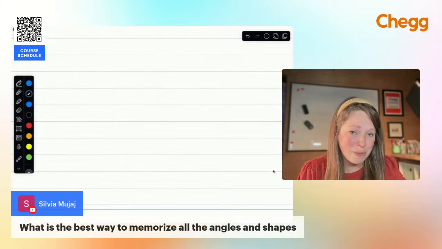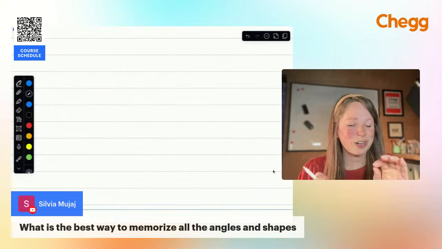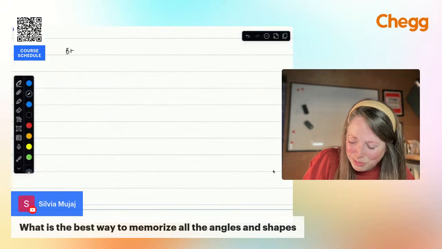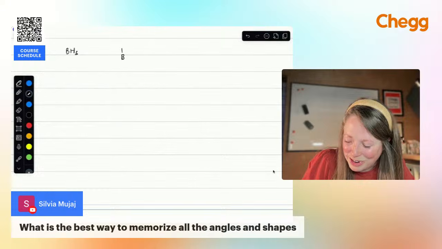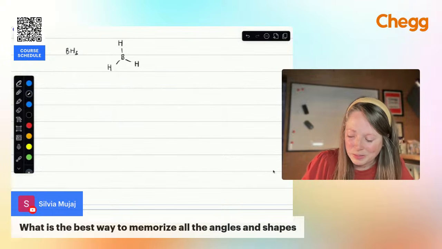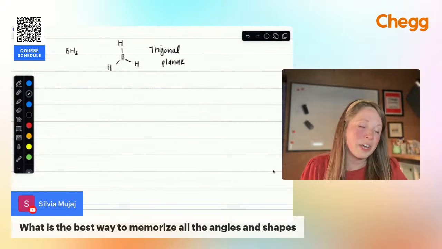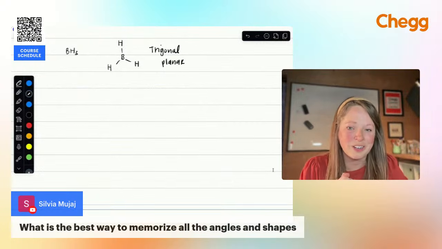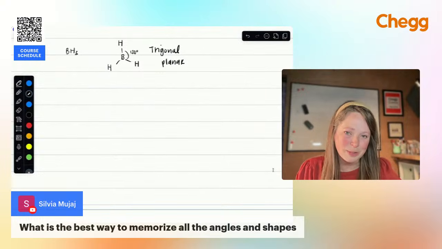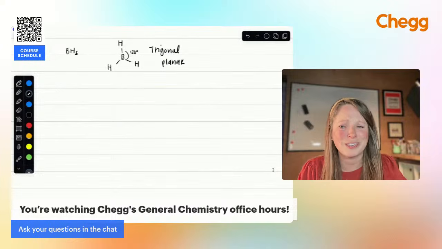If you are stuck and you can't remember the bond angles, you can actually divide 360 and then look at that, right? So it's trigonal planar, by the way. If you're doing something that has trigonal planar geometry, for example, BH3, I'm glad that came to me. I don't know why I could not remember that. So this would be an example of trigonal planar geometry. You don't have a lone pair on that central atom. Everything is just going to spread as far away from each other as possible in 360 degrees. 360 divided by 3 tells you each of these is going to be 120 degrees apart. So there are ways to reason your way through it if you don't have those angles memorized, but hopefully for your course, you don't even have to have those memorized.